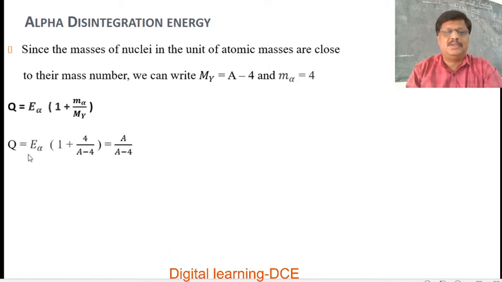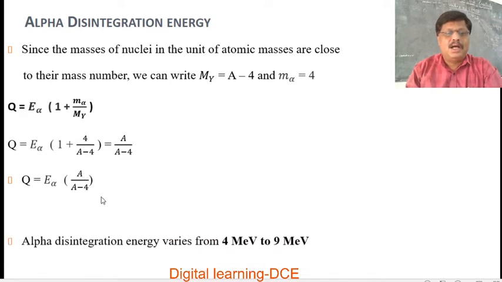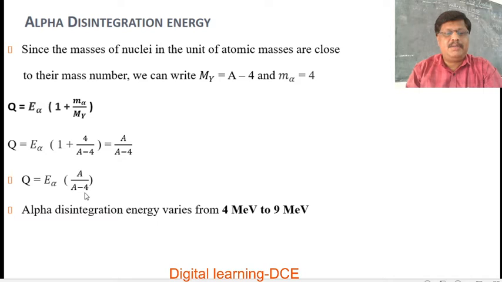We get Q equals E_alpha into 1 plus 4 over A minus 4, that is equal to A over A minus 4. So Q is equal to E_alpha into A over A minus 4, and A is greater than A minus 4. So Q is always greater than E_alpha. Alpha disintegration energy varies from 4 MeV to 9 MeV.